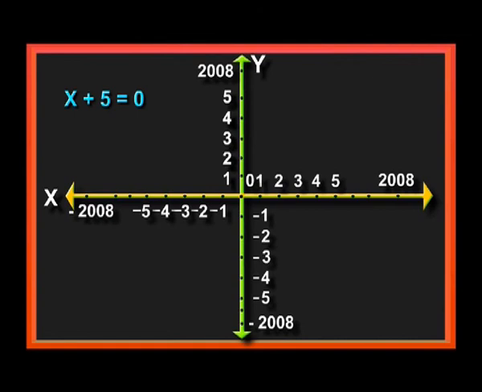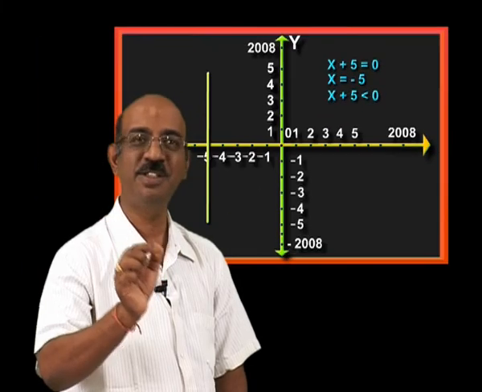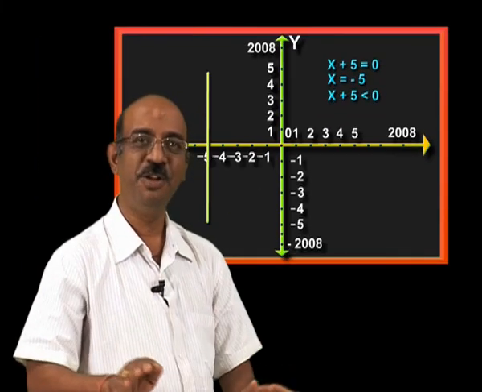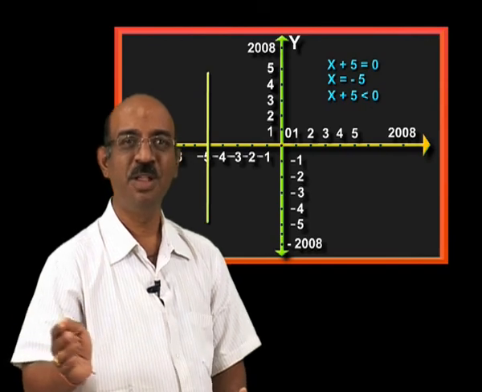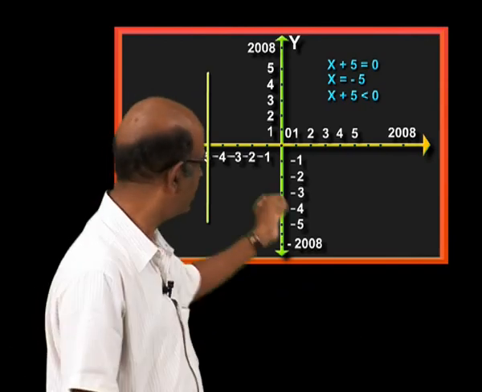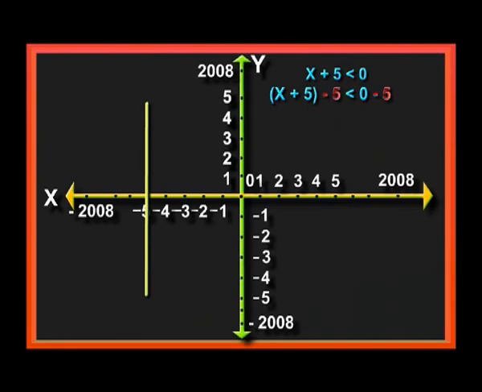x plus 5 is equal to 0, x is equal to minus 5, represents a straight line. x plus 5 is less than 0, then what do you know? Straight away you should not take 5 to that side. While solving this inequation, you have to write: subtracting 5 from both sides, x plus 5 minus 5 is less than minus 5. Then x is less than minus 5.